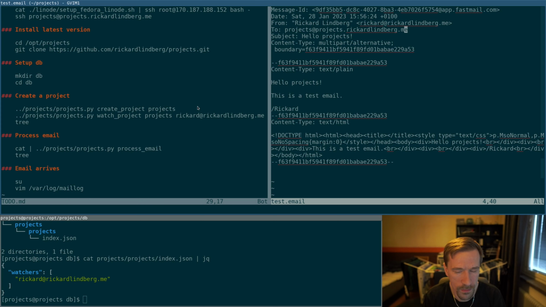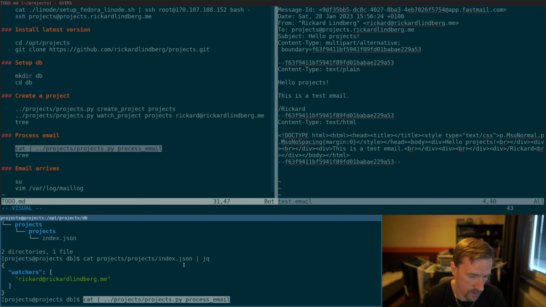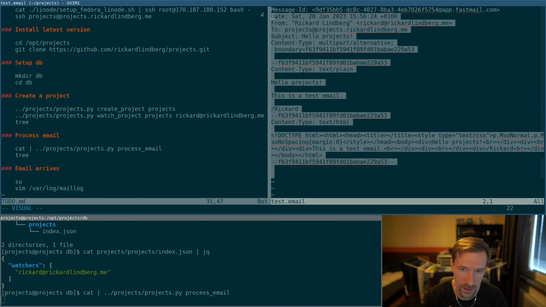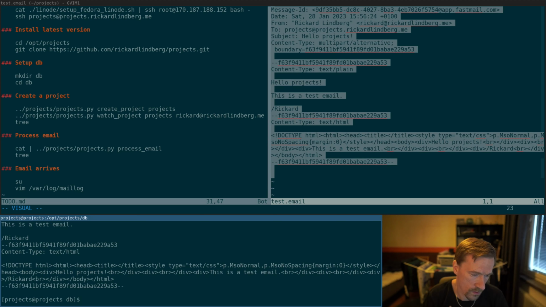So this is what I meant by copying and pasting emails. If we run process email, let's see if we can copy and paste this email from standard in, like that. And the email has now been processed.